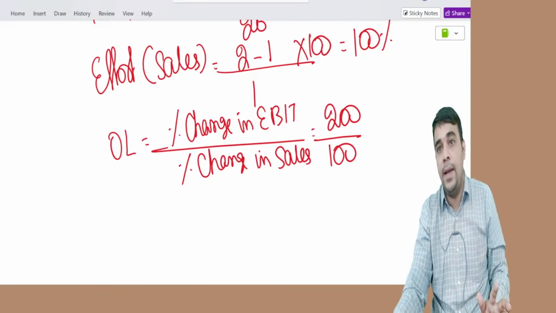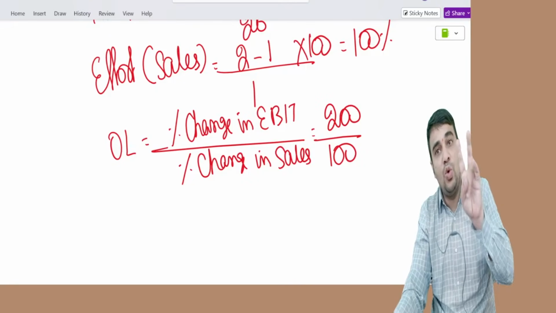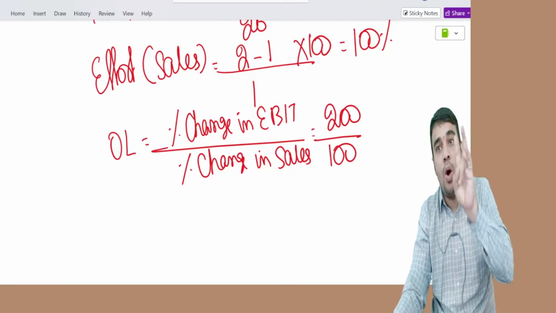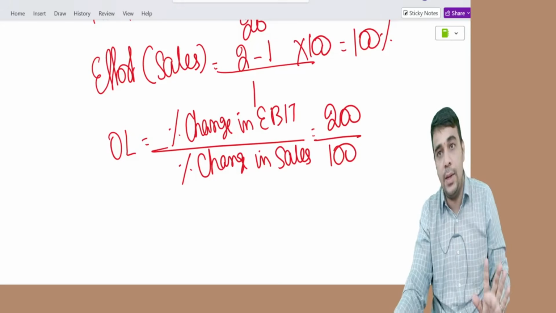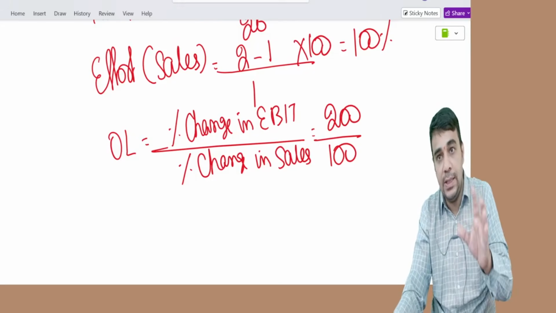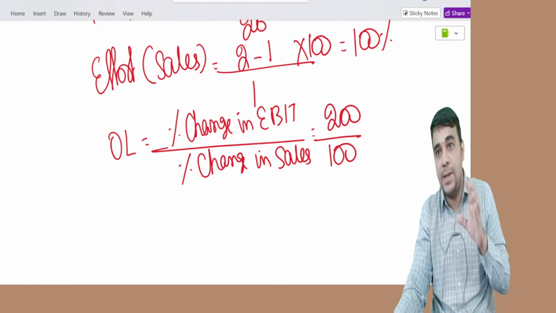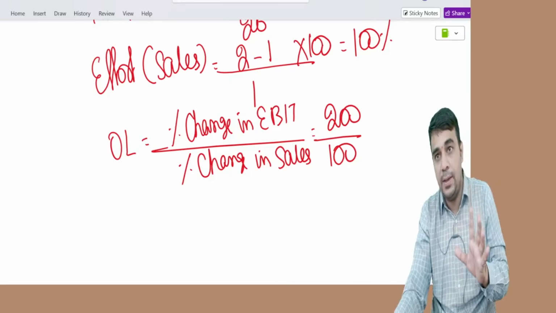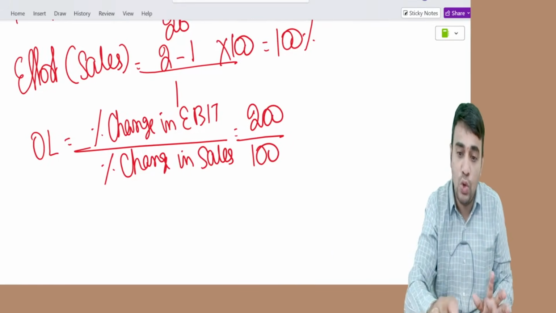Two times is the operating leverage. Percentage change in EBIT by percentage change in sales, two times.